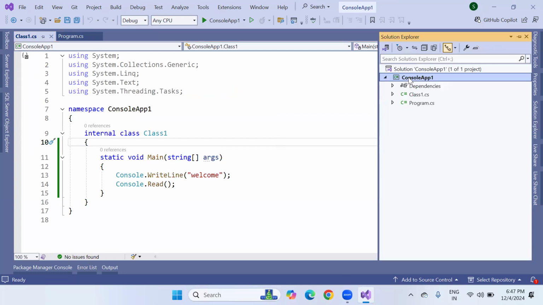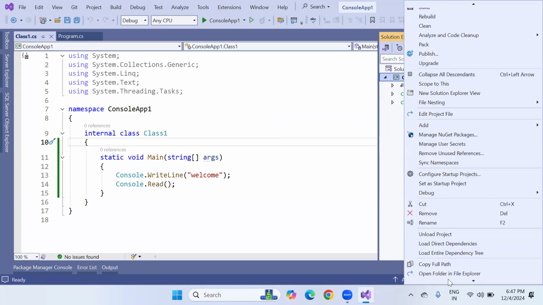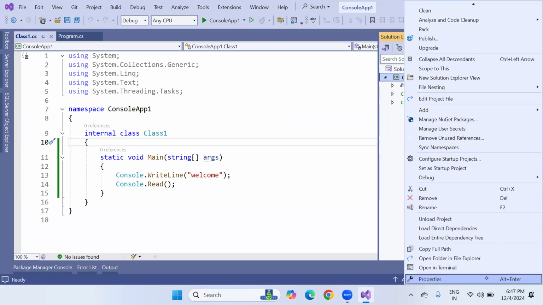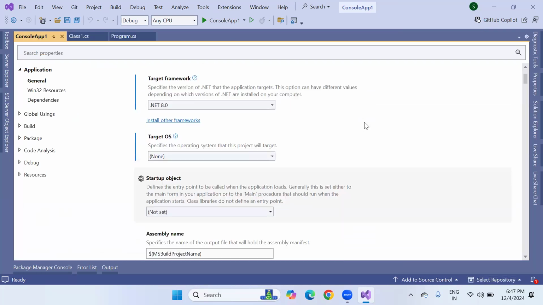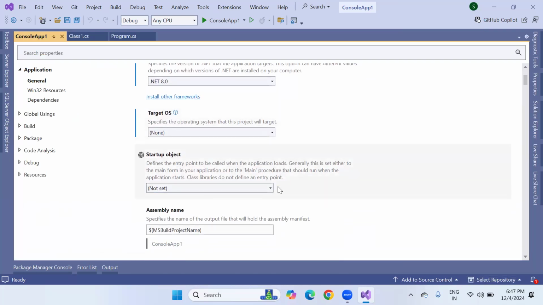Go to Solution Explorer, right click on Console App 1, go to Properties at last, and the Properties window will open. There is a startup object option, yes, by default not set. You can expand this drop down list. Simply select what class program you want to run, and after that save changes and run. Your current program is going to execute now. So this is the way to change the startup object.